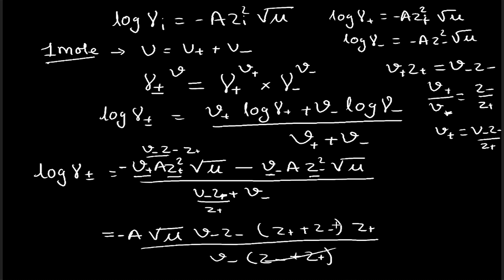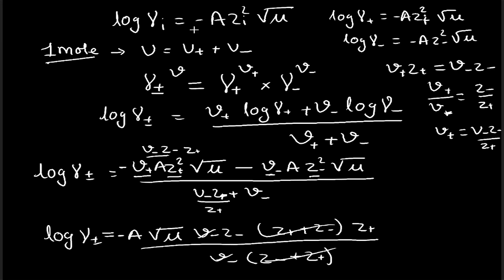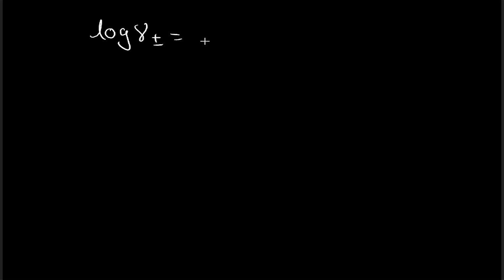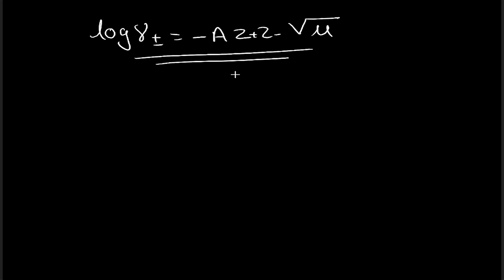So this term will be cancelled out, and hence our expression will be log of gamma plus minus is equal to minus A z plus z minus under root mu. All the terms from the denominator are being cancelled out, so we will have minus A z plus z minus under root mu, and this is our final expression, which is the celebrated